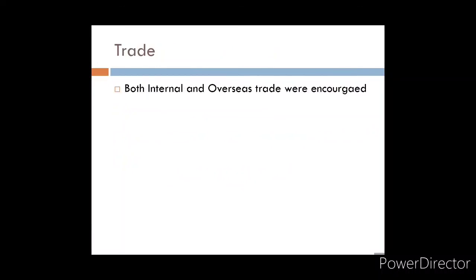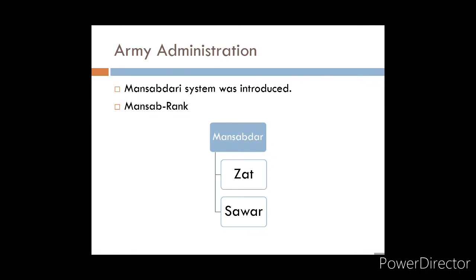After this revenue administration, we discussed army administration. Under army administration, we studied the Mansabdari system. In Mansabdari, we studied what Mansabdari is. Mansabdari came from the word Mansab. Mansab means rank or position, and this rank or position was given to the person in the king's empire. Now, how was the rank divided? The rank was divided into 2, that is Zat and Sawar. Zat means how many soldiers will be there under him, and Sawar means how many horses he has to maintain.